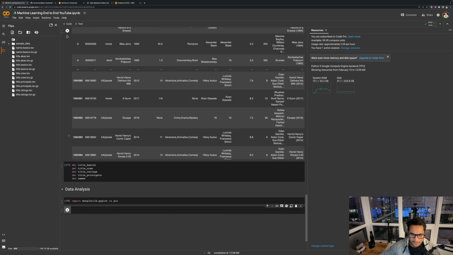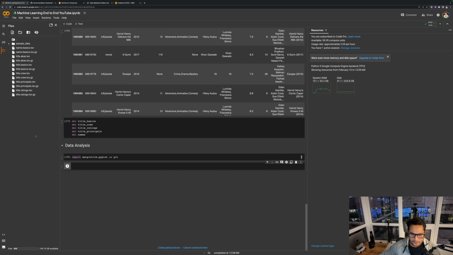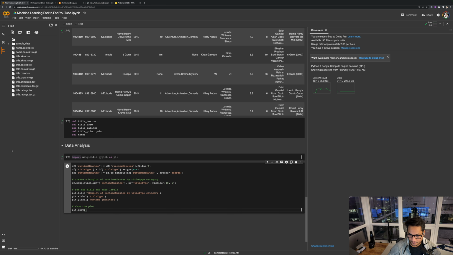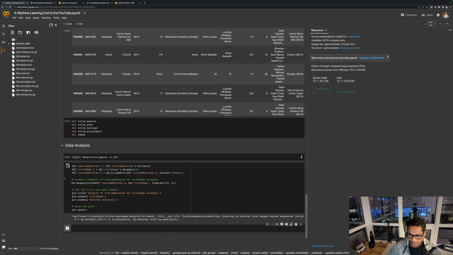So the first thing that came to my mind is, what is the distribution of the runtime of different types of videos which we have, like episodes, movies, etc.? So I decided to create a box plot for different video types.